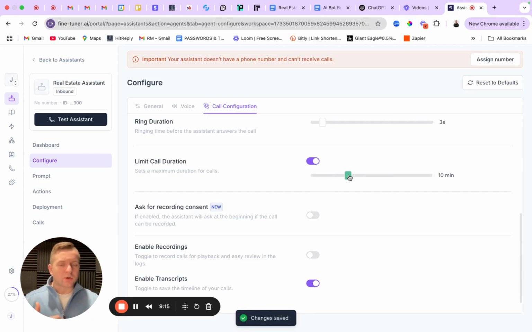There's no reason to have a call go longer than 10 minutes if they're calling in off of a billboard or a Facebook lead or a real estate sign. There's just no need for them to have a conversation 10 minutes long with the AI voice agent. They need to schedule something. So I'm going to go ahead and leave this at 10 minutes, but I would encourage you to just mess around with this. The longer they're on the phone call, the more you get charged for the Twilio usage or RingCentral, whoever else you're using for the phone number provider. But I'll usually leave this between 5 and 10 minutes.